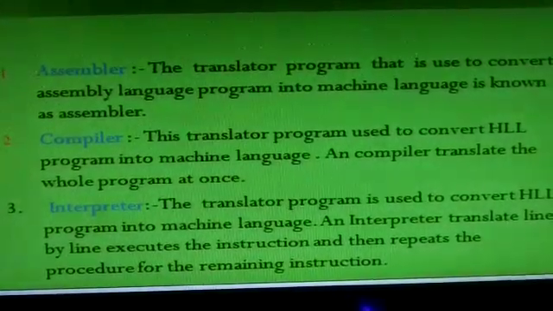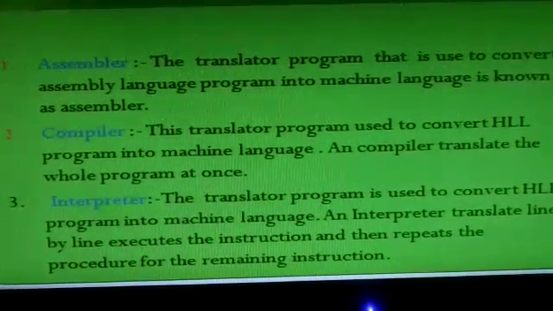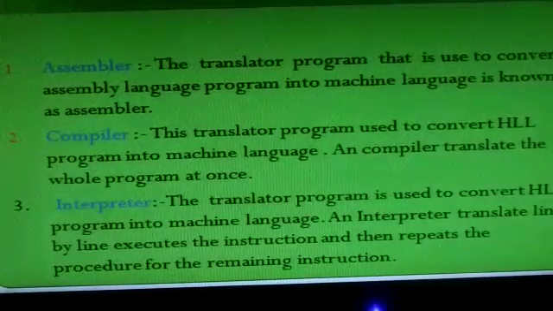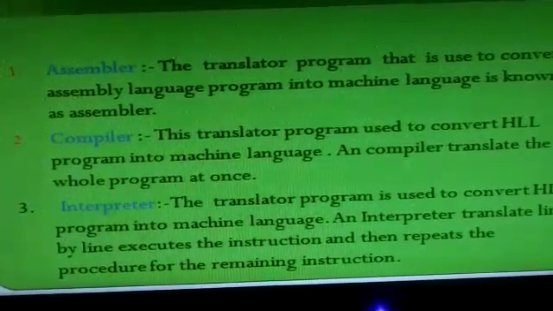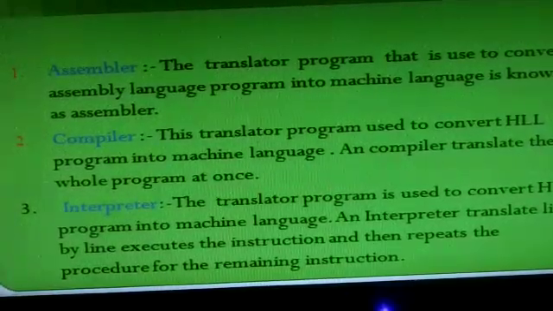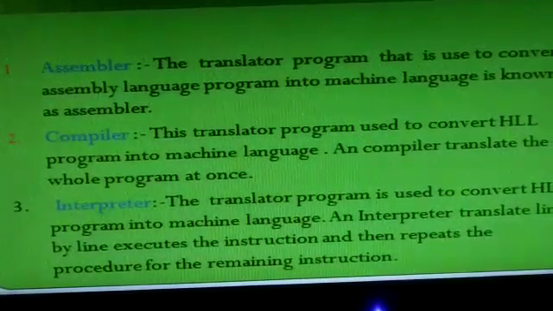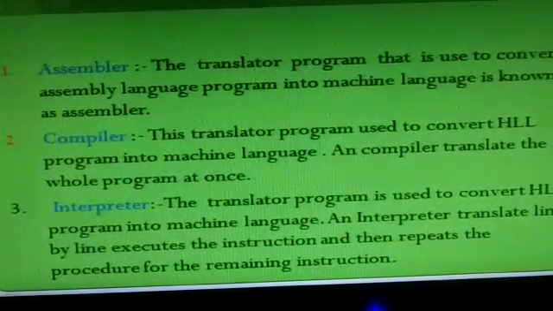Now the interpreter. It is also a translator program used to convert a high level program into machine language, and the interpreter translates line by line, executes the instruction and then repeats the procedure for the remaining instructions. It means students, the interpreter works on line by line instruction, and the compiler works on the whole program at once.